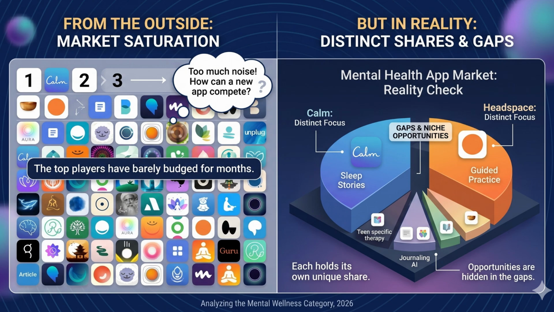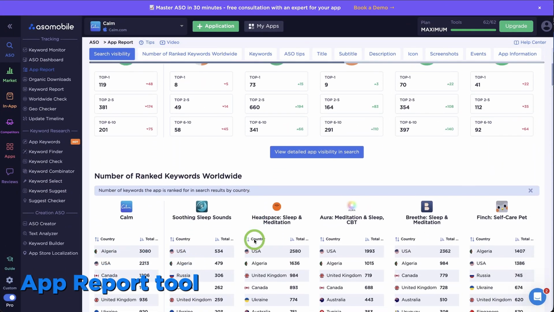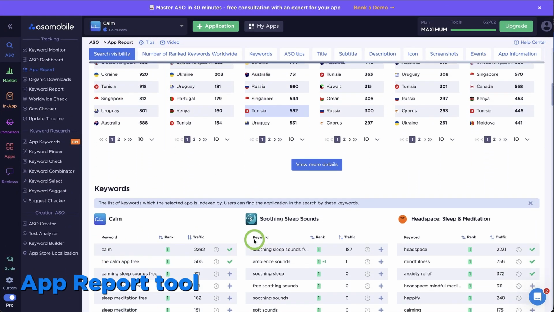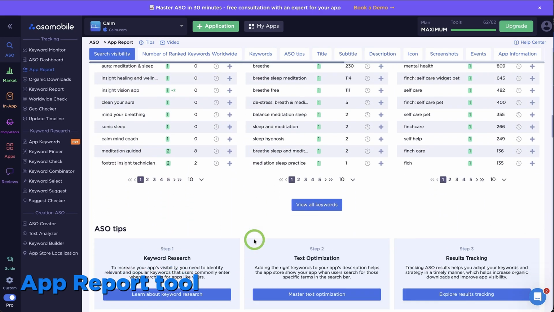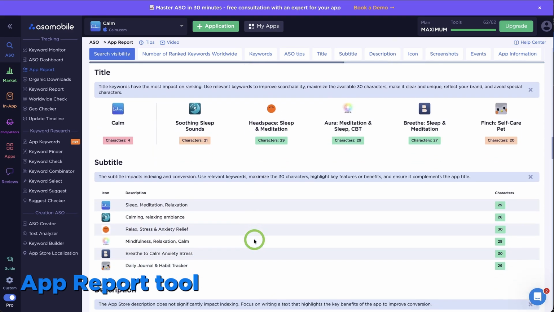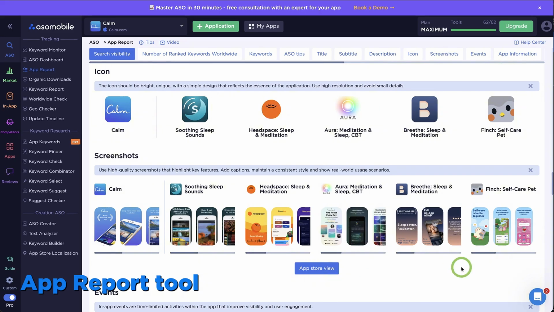The top players have barely changed for months. From the outside, it seems like the market is saturated, but in reality, each of those players holds its own distinct share, and there are gaps between them. Take a look at this screen in the ASOMobile App Analytics dashboard. Here you can immediately see each player's search visibility score, how they structure their titles and subtitles, which screenshots they use, and what their icons look like next to them. Even at this level, it's clear that their strategies are completely different.